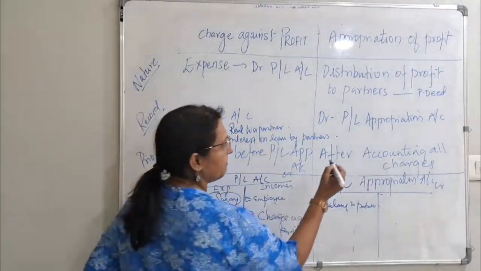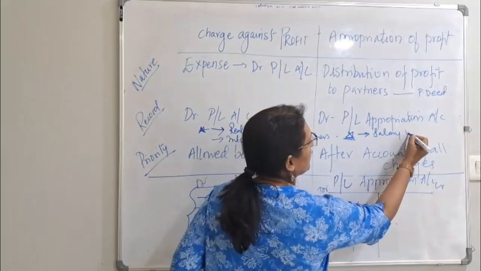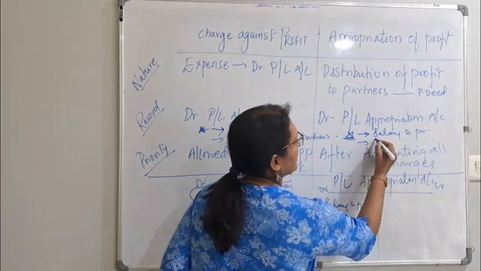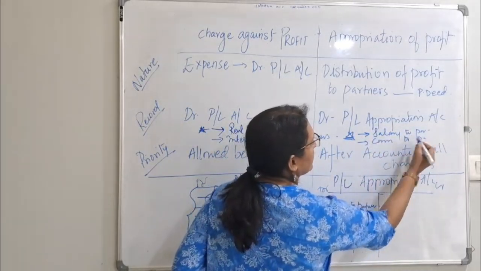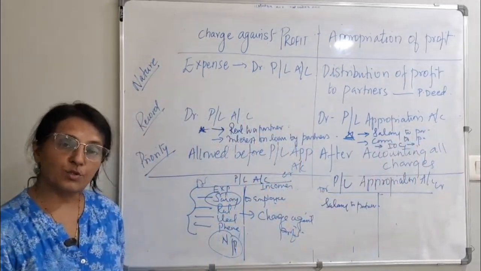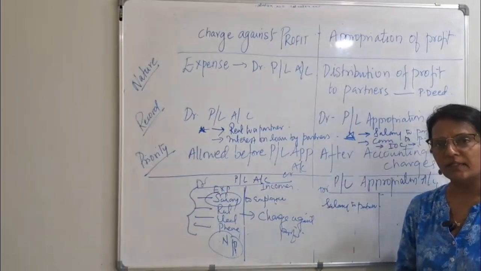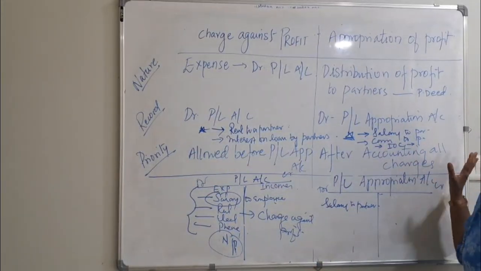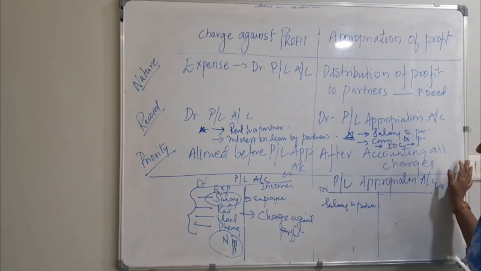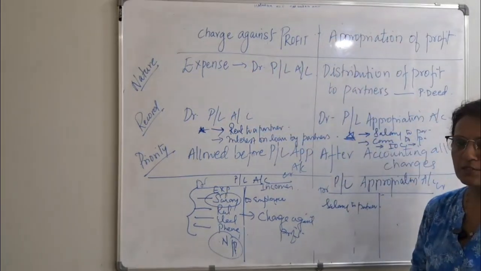And what are the examples in this case? In this case, examples are salary to partner, commission to partner, or interest on capital to partner, even interest on drawings. If the deed is not there, you are not supposed to charge interest on drawings. So this is the main difference between charge against profit and appropriation of profit.